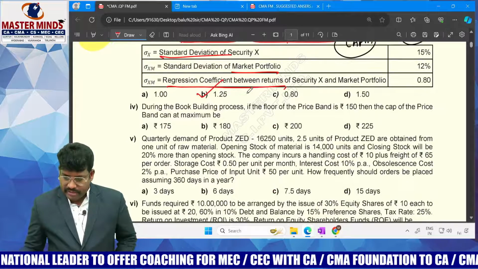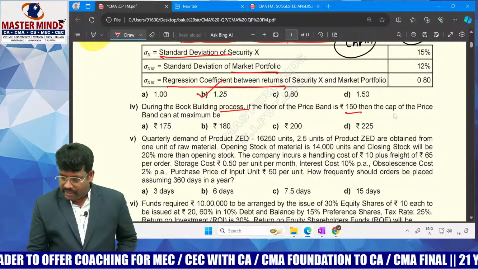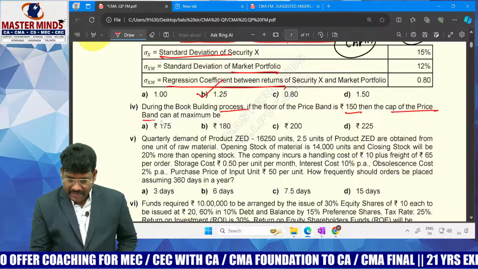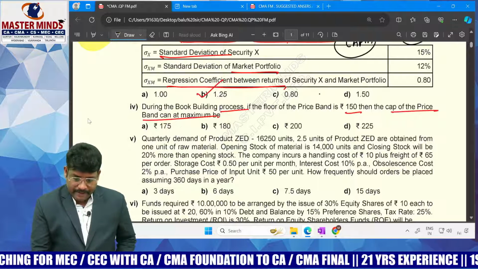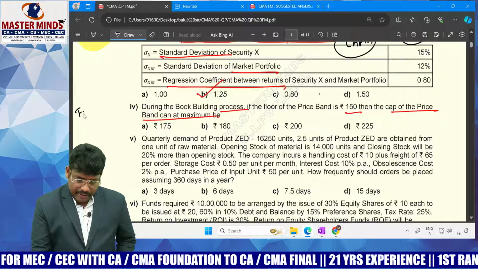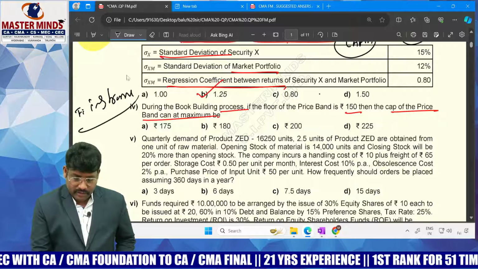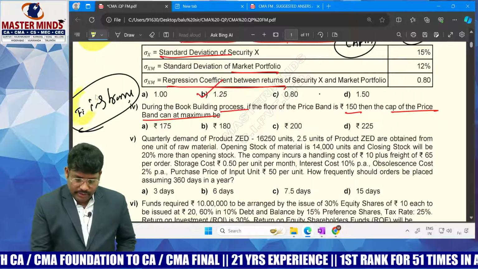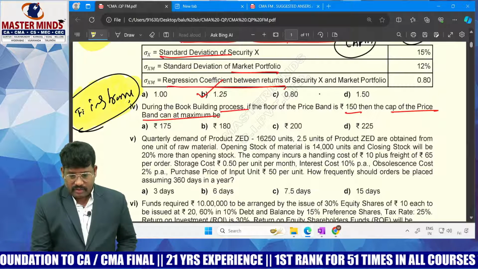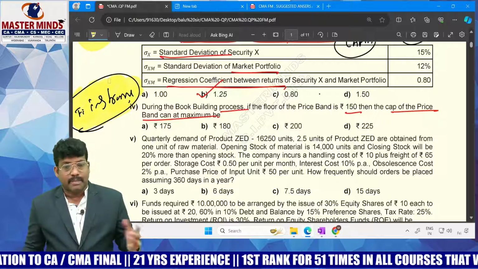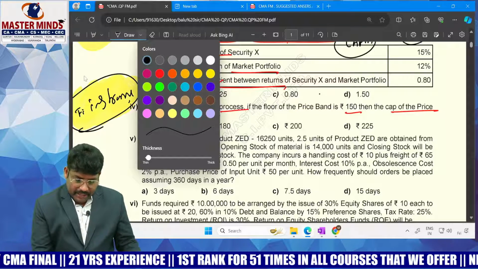Next, the question is: during the book building process, the floor price is 150 and the cap price should be maximum what? This is nothing but financial instruments. It will come, dear students. When you want capital, you will issue securities, so you may consider the capital market and the money market. Particularly this concept comes under the category of capital market.